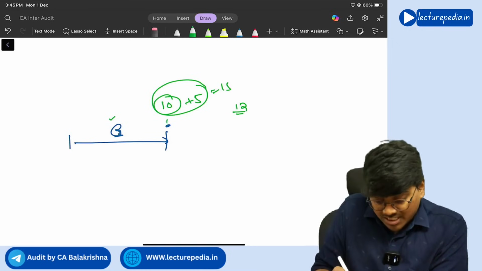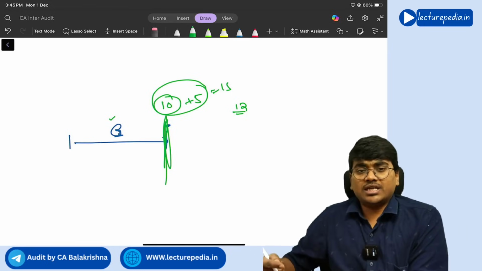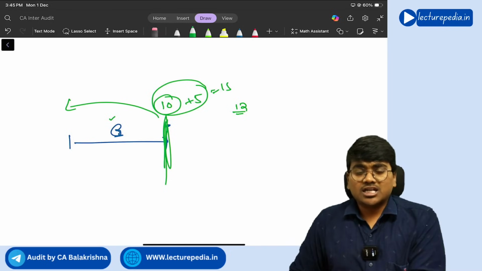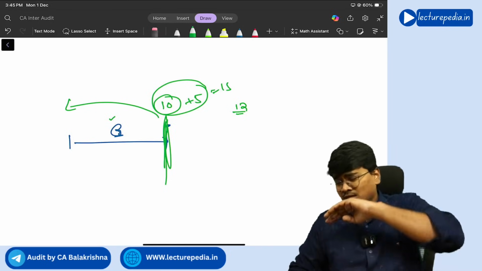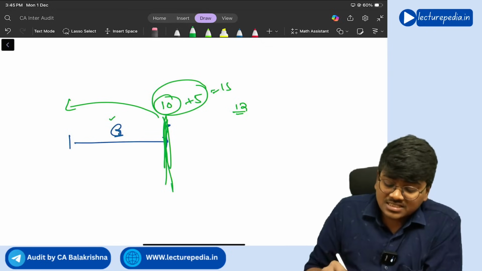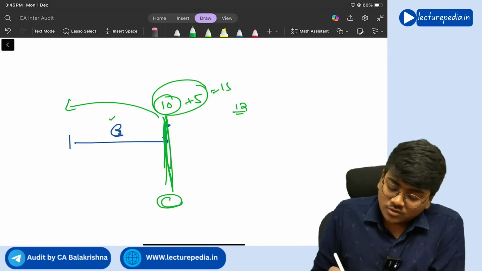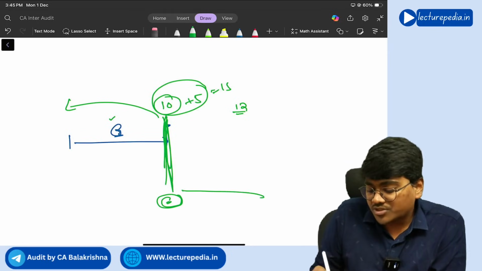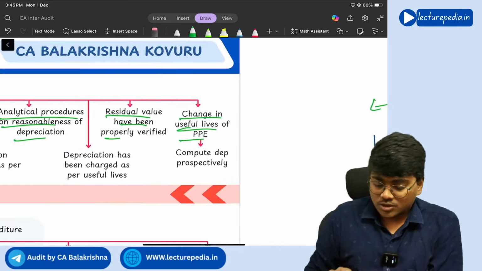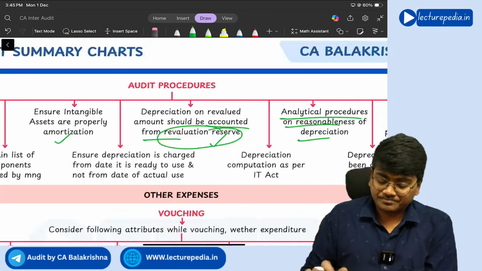So, from this point only, you have to prospectively provide depreciation. You should not again retrospectively provide the depreciation. Understanding? Yes. So from the time when change in the useful life of the asset has happened, from that point onwards, the remaining value you need to depreciate over the remaining useful life, the new useful life. Getting it? So compute depreciation prospectively, not retrospectively.